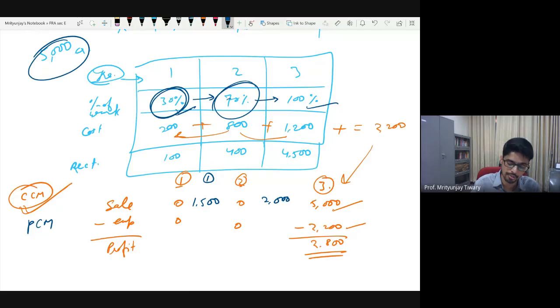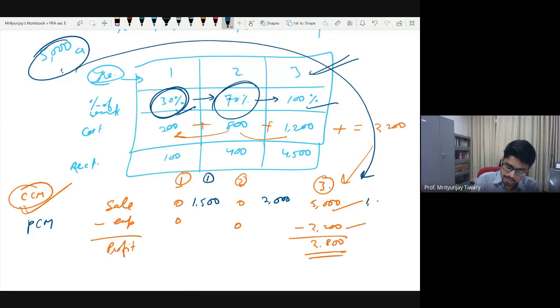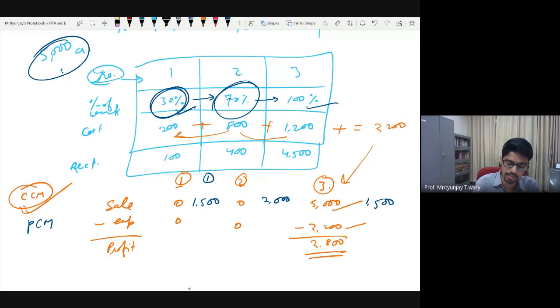So what was the contribution of year 3? The contribution of year 3 was the remaining 30%. So the remaining 30% of this 5,000 will become revenue this year. So 1,500 as revenue this year. Okay. So any questions as to how I will write revenue of years 1, 2, and 3 under the percentage of completion method? Very simple. It is in the proportion in which we have done the work.